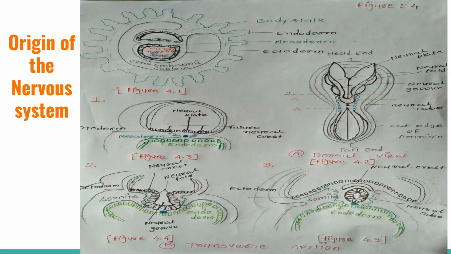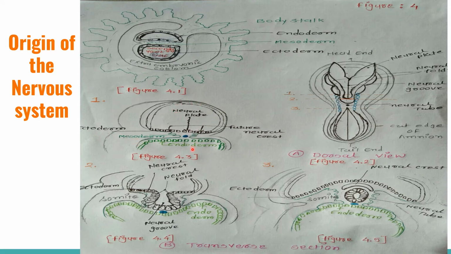So let's talk about the origin of the nervous system. Development of the nervous system begins in the third week of pregnancy with a thickening of the ectoderm called the neural plate. In figures 4.3 and 4.2, see the neural plate placed centrally and the future neural crests present laterally to it. Just below the neural plate is the notochord, which releases a special factor that induces thickening of the ectoderm, called the neural plate.